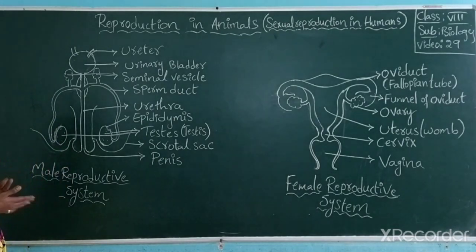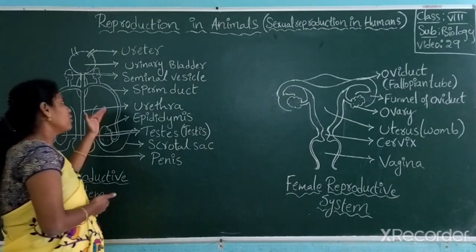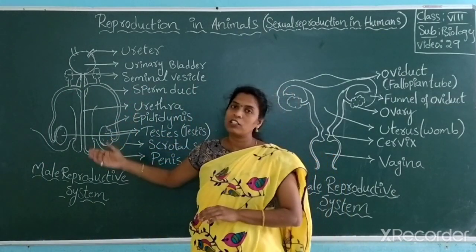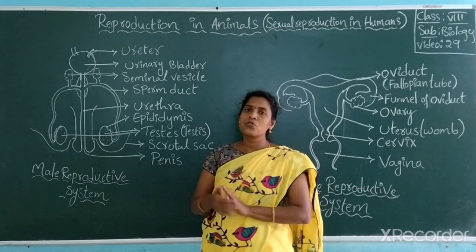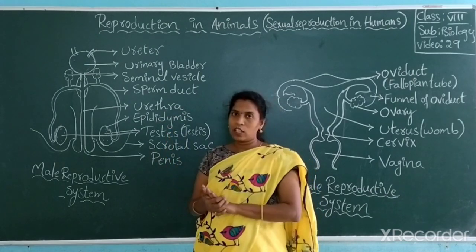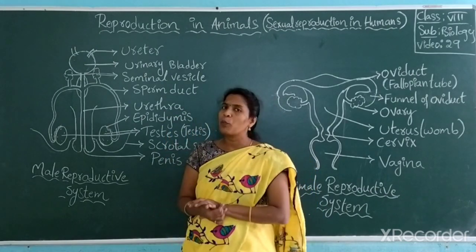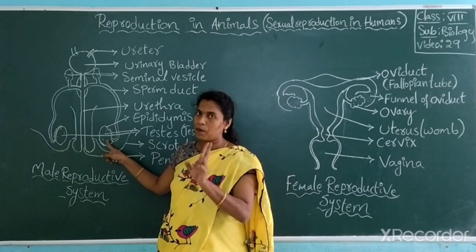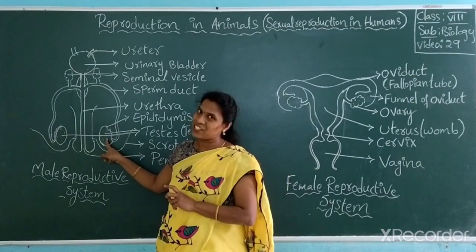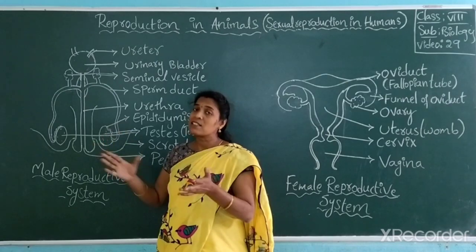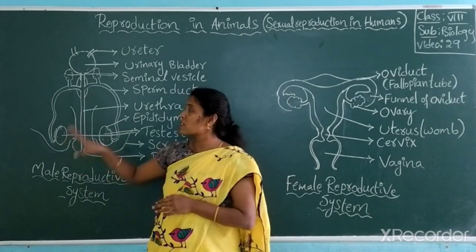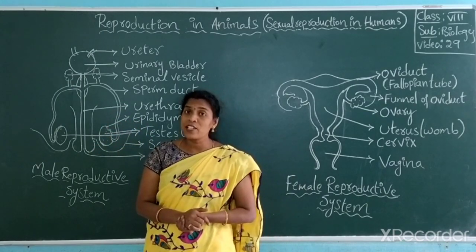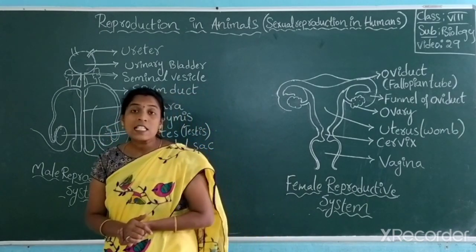I'll come to the points one by one. First, I'll come to the point of the testis. First of all, you should remember this is called testis. This is a sexual organ in this system. This is a sexual organ which produces the sexual cell called sperm.